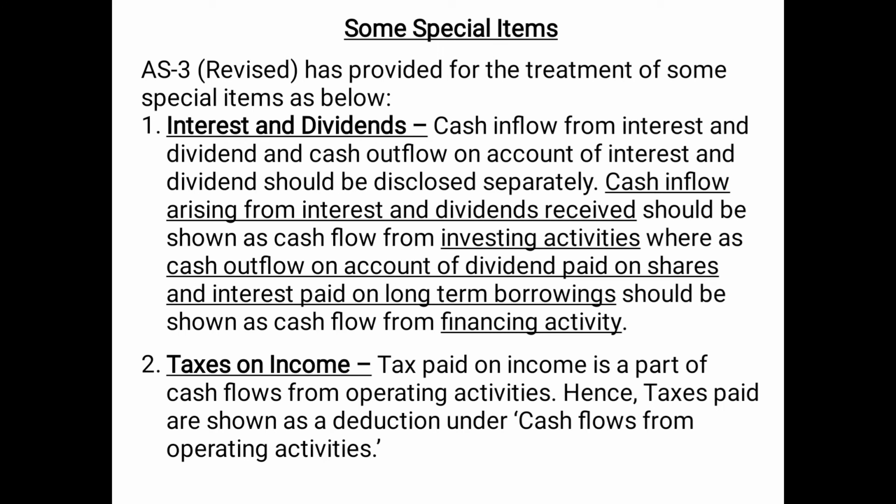Some special items. AS3, that is Accounting Standard 3 Revised, has provided for the treatment of some special items as below. Number 1, interest and dividends. Cash inflow from interest and dividend and cash outflow on account of interest and dividend should be disclosed separately. If we are receiving interest and dividend, then it is a part of investing activity, because we will receive interest and dividend if and only if we have invested in some other company's shares or debentures. So it will be shown in the investing activity.